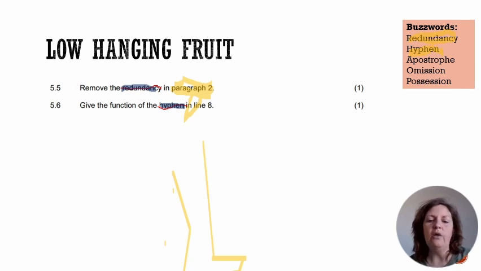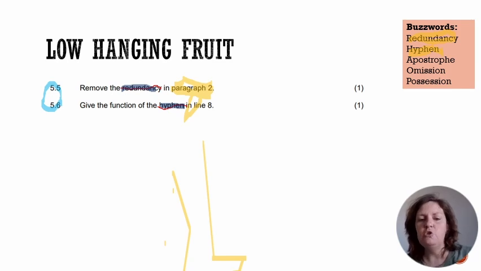Now, gents, while we are on the topic of low-hanging fruit, I know that we've earned the marks for 5.5 and 5.6, but I've just scolded you for those of you who tell me that a hyphen is used to shorten the word or to join two words. A hyphen used to join two words is not worth a mark. Learn your jargon. We spoke about jargon just now. A hyphen is to make a compound word.